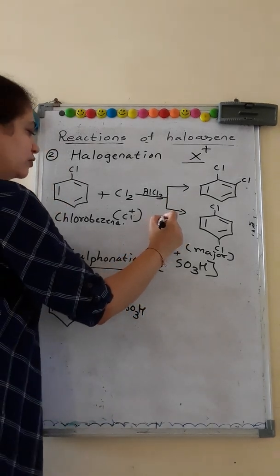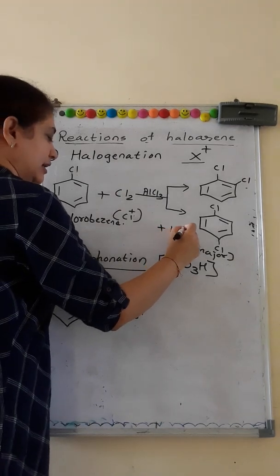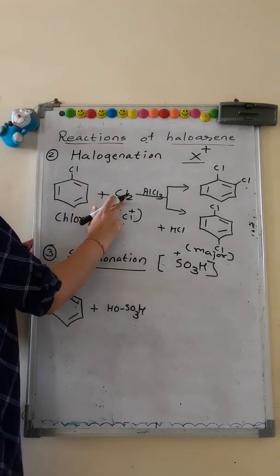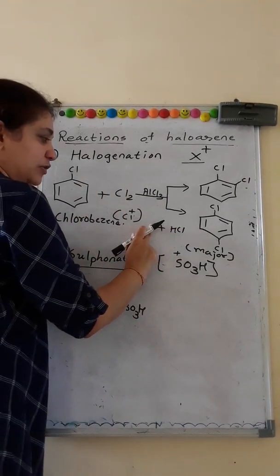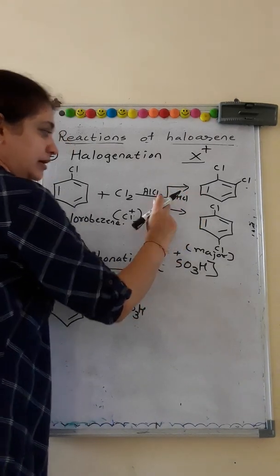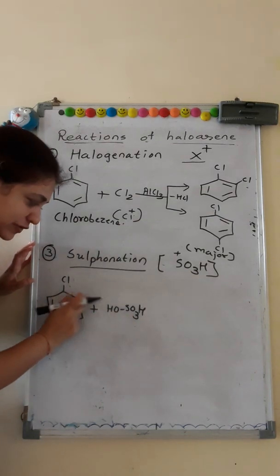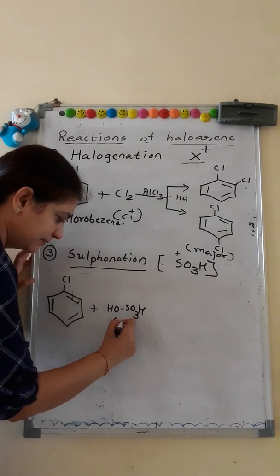Once again, here also there is a byproduct. In halogenation the byproduct is HCl, as the H combines with another Cl. In this, the byproduct will be water. H will combine with OH from the acid.